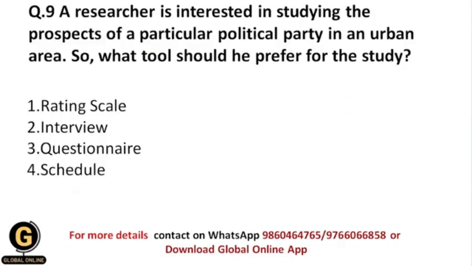Next is, a researcher is interested in studying the prospects of a particular political party in an urban area. So what tool should he prefer for the study? Here the researcher is interested to study the prospects of a specific political party in an urban area. So for that he needs to collect the data. For the data collection, what kind of tool will he use? Whether he will use a rating scale, interview, questionnaire or schedule.